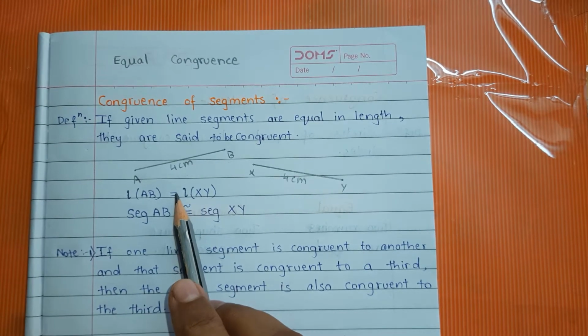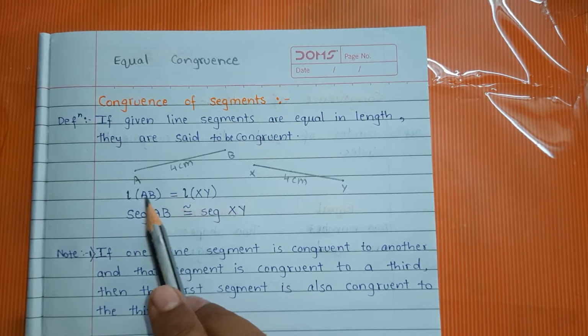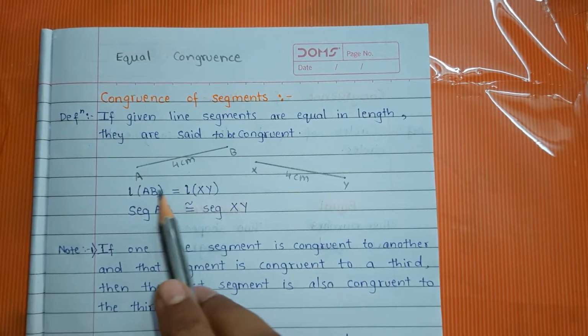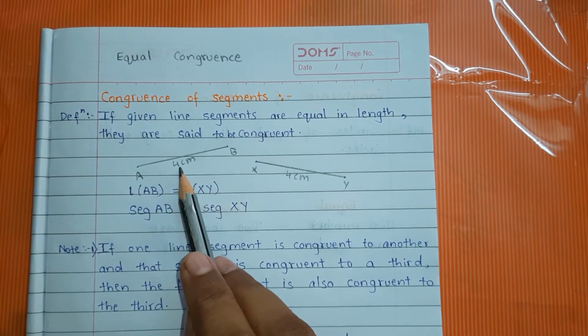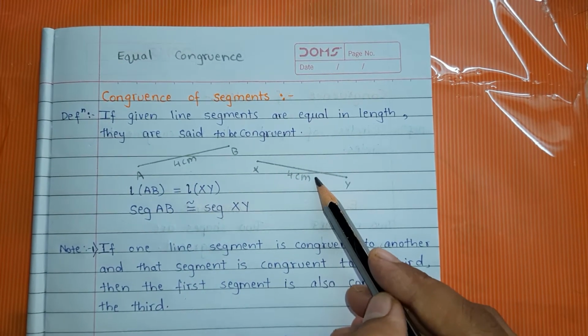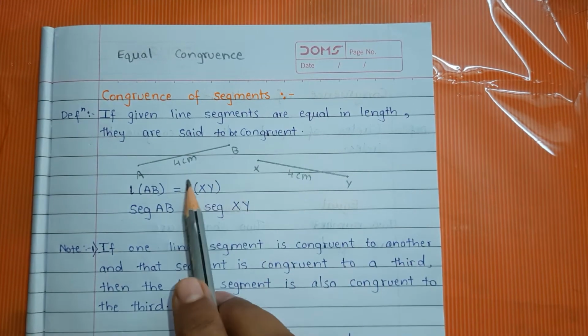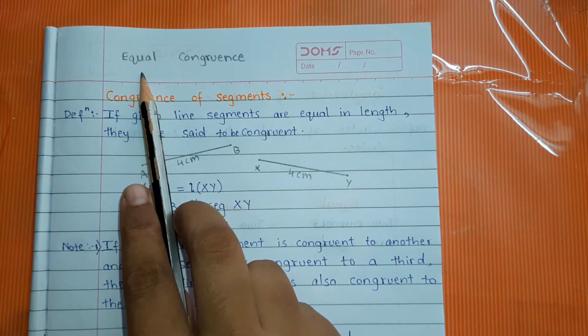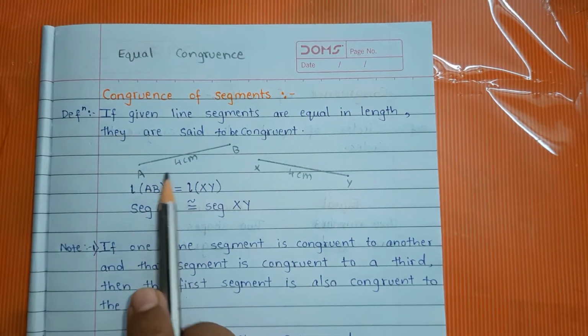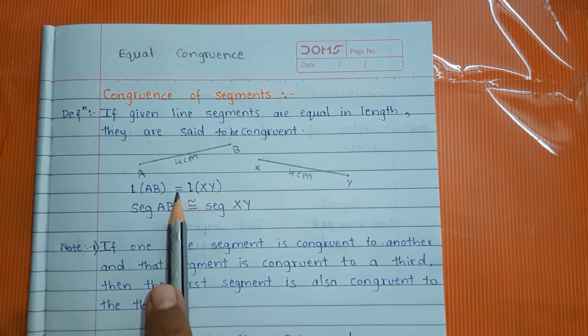Which word am I using here? Equal. Why? Because I am talking about length, and length means a number. What is the length of AB? 4 centimeter. And the length of XY is also 4 centimeter. So length is a number. And just now I told you that if two numbers are the same, then we have to use the word equal.